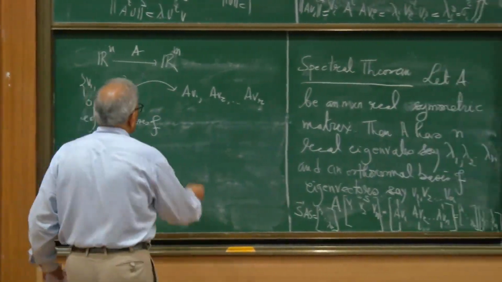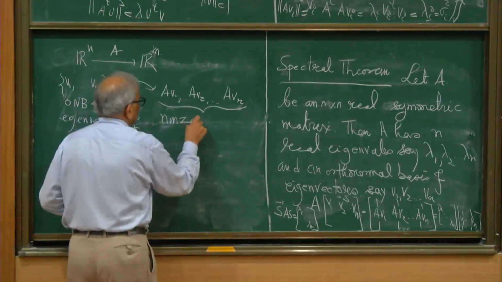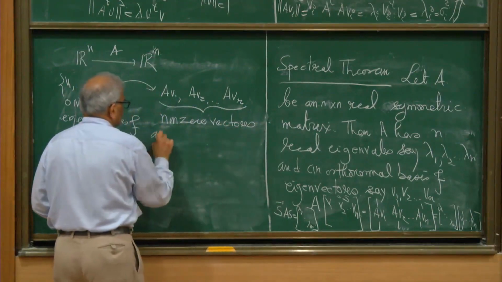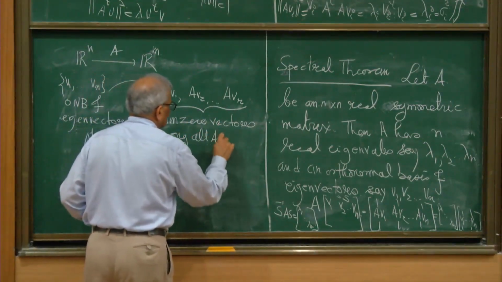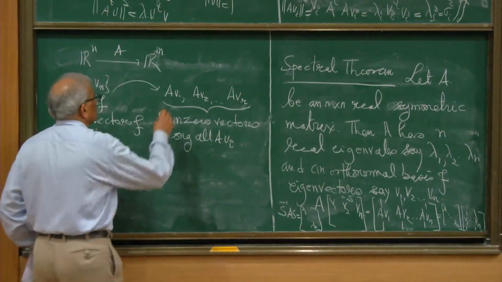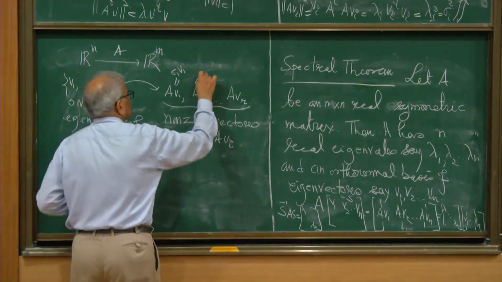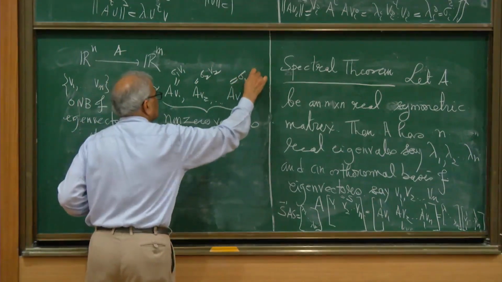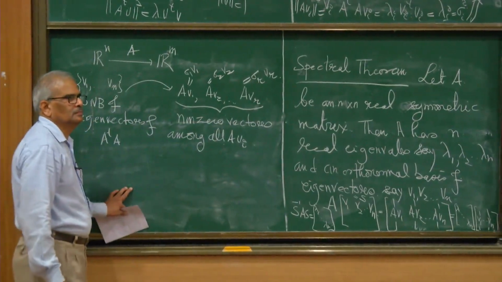So these are the non-zero vectors among all the Avi, and this is equal to sigma 1 v1, sigma 2 v2, and sigma r vr. Fine?